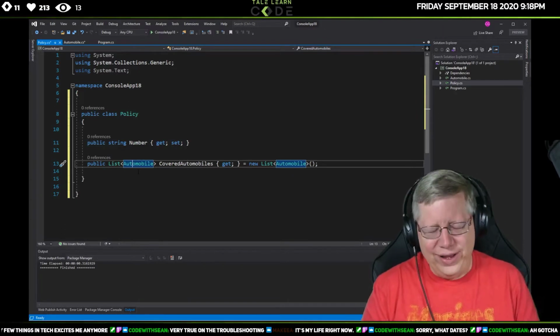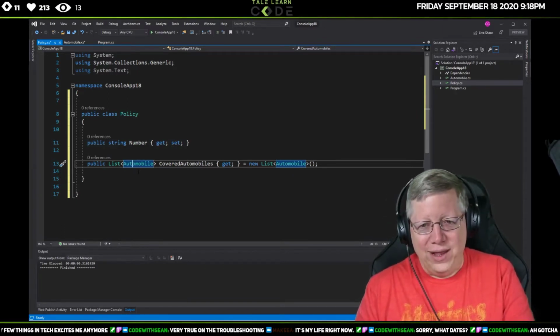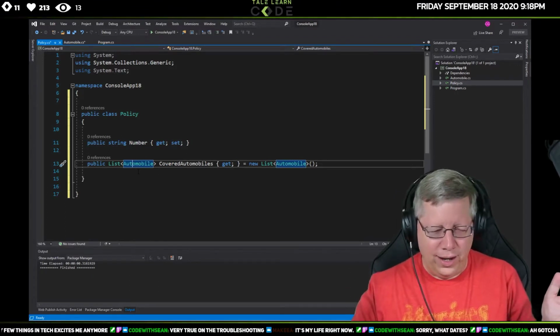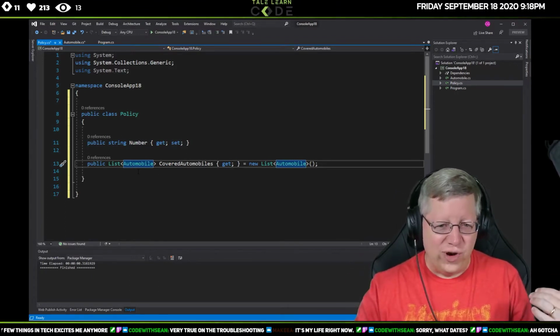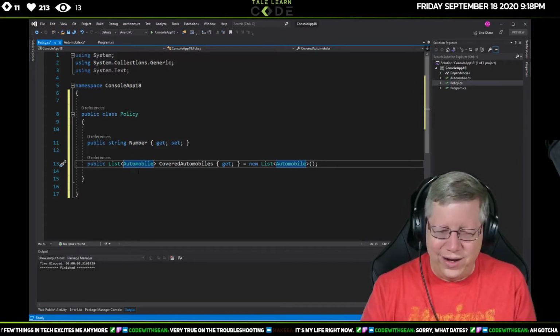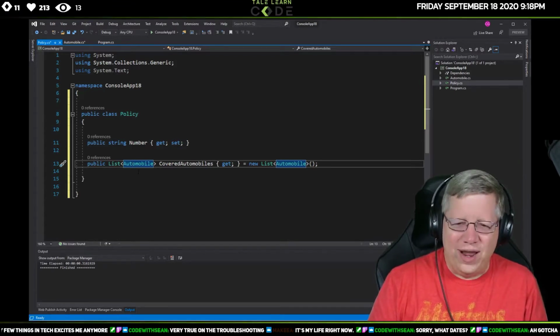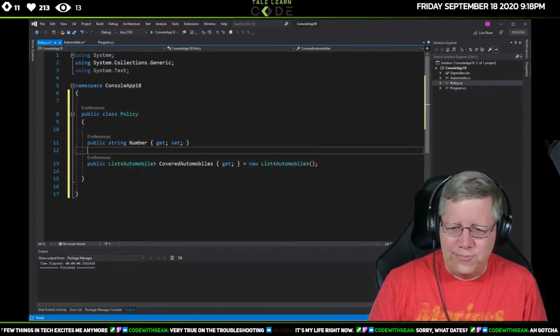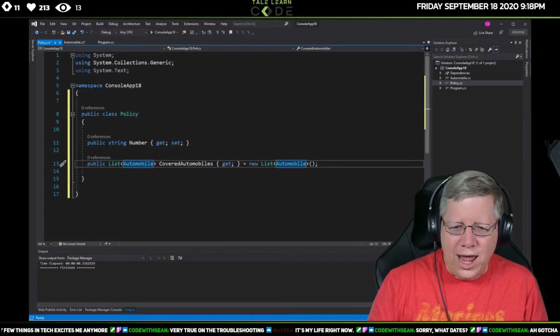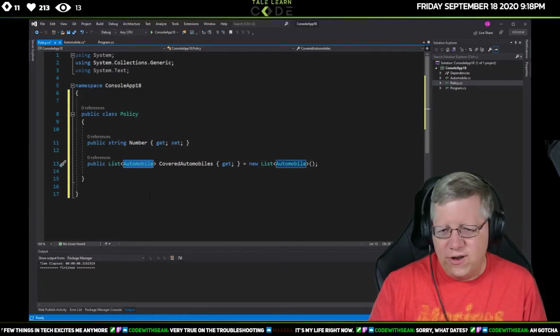Usually I use an array when I get a concatenated or delimited string, because I use the split function and it gives me an array. Other than that, I don't use arrays very much. I use list, mostly because I can use generics and get more power out of it.